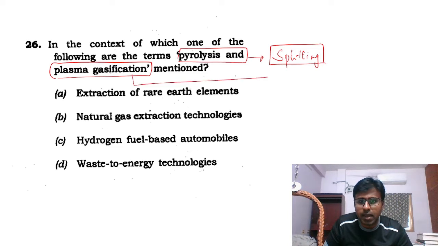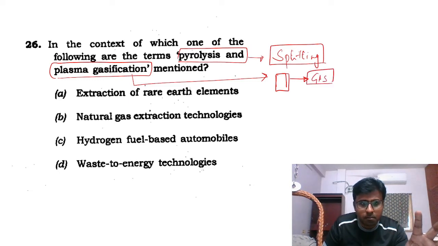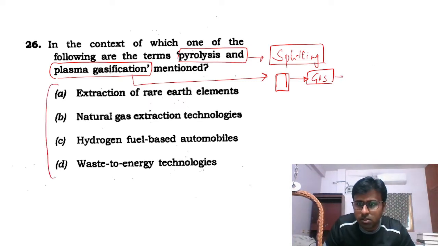And plasma gasification, what this means is that you are making an object into a gas. What this process is, I do not know. What gasification means, I know that some object you are making into a gas. So looking at plasma gasification, you are producing energy through this gas.